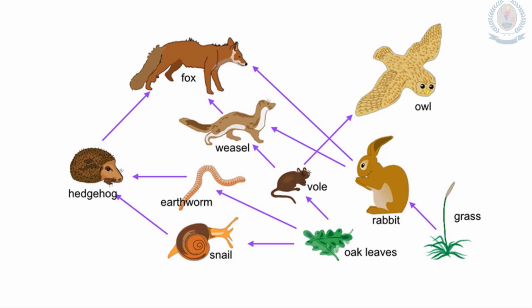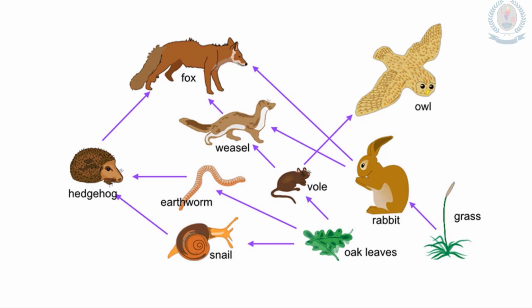Snail feeds on oak leaves, earthworm feeds on oak leaves. So if there are no snails, then there's less competition for earthworm. Only vole is there as the competitor, other than that no one. So earthworm can get more food than earlier. So you can tell that earthworm population could increase.